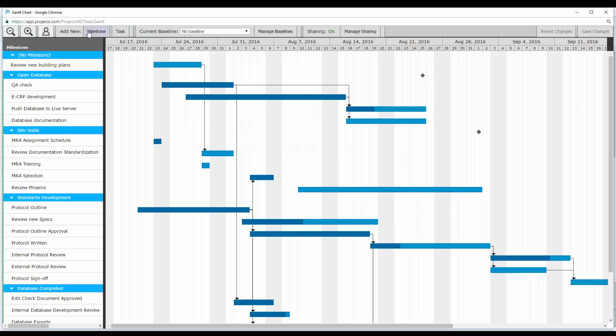Now, when you're starting to just plan a project, one best practice is not to assign it to anybody. You don't want to assign any of these milestones or tasks to individuals until you have the Gantt chart at least roughly in place. The reason being is as soon as you assign it to an individual, any one of those particular changes will automatically be sent to the individual that owns this task via email.